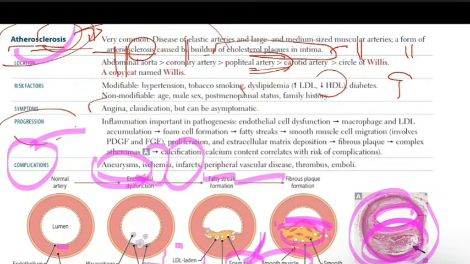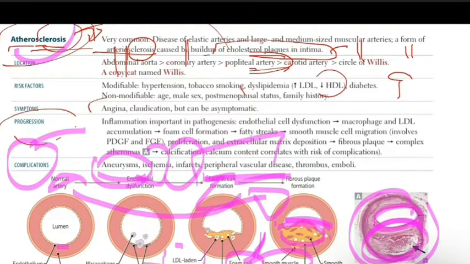For example, you will have claudication, paleness, paresthesia, and so on. And numbness, all of that should be caused by the peripheral vascular disease that's caused by the atherosclerosis. Also, you could have embolus and thrombus as well.